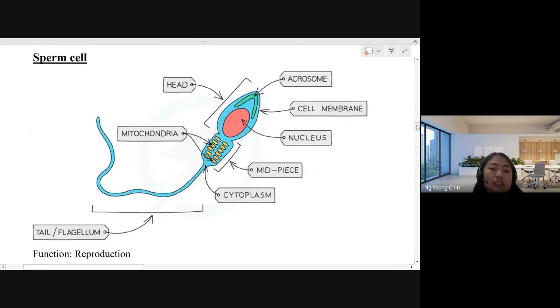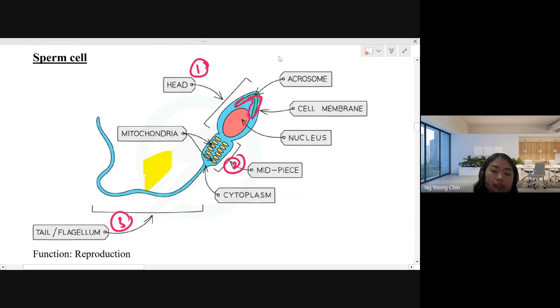Sperm cells are divided into 3 parts of the body: the head, mid-piece, and tail. In the head structure, they have the acrosome, which is found on the upper side of the head. The acrosome contains enzyme inside.